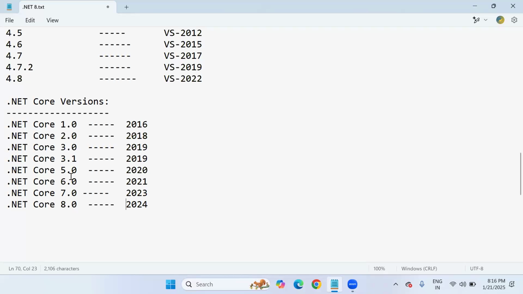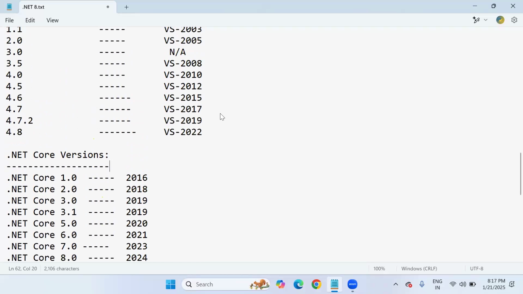So now our core version is what, sir? 8.0, or we can call it .NET 8. And in 2024 it was released. So we are using core version .NET 8.0 for development of our application. But what is our Visual Studio? You know, Visual Studio 2022 only. So I'm using .NET Core 8.0 version with Visual Studio 2022 version.